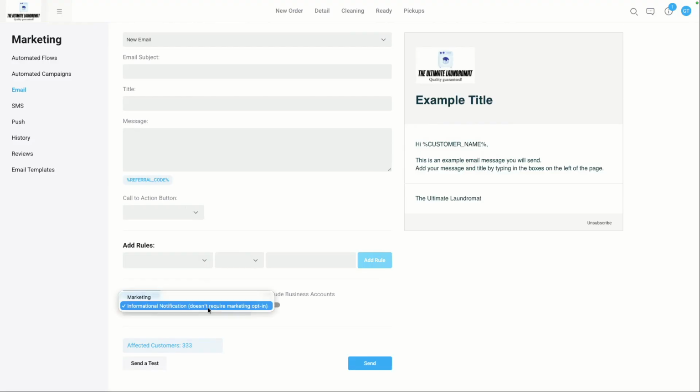So if you need to send a message to everybody, letting them know about some announcement for informational purposes, again, this isn't for marketing, because it's to let people be aware of something that you need to let them be aware of, because it's important. You can use the informational notification option. Right, I think with that, we have covered every major topic.